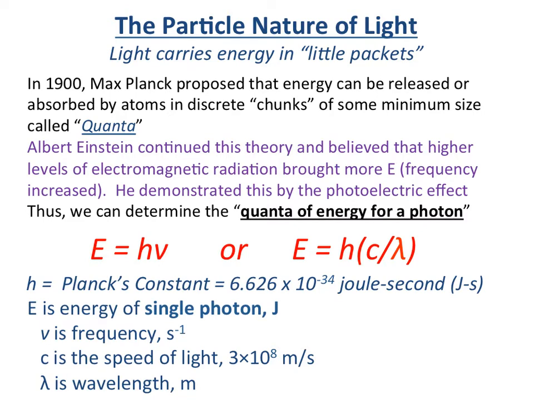And so Albert Einstein kind of continued with this theory, and he believed that higher levels of electromagnetic radiation brought in more energy, which really just means that different types of electromagnetic radiation, these higher levels of it, really had sugar packets with more sugar in it, more energy. And so that was really demonstrated by the frequency. And he was able to demonstrate this through the photoelectric effect.